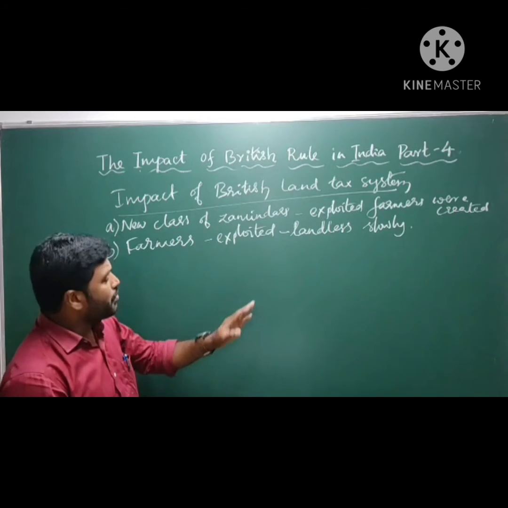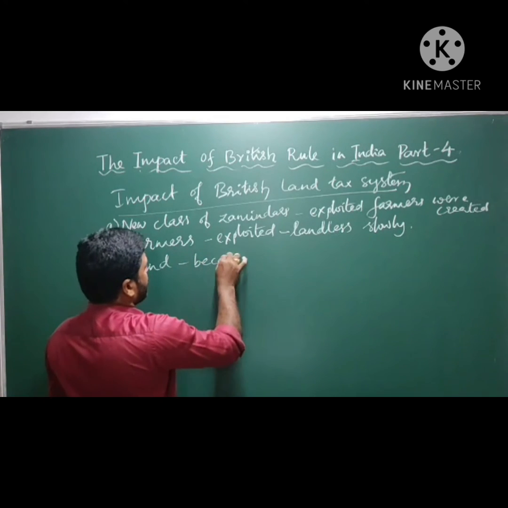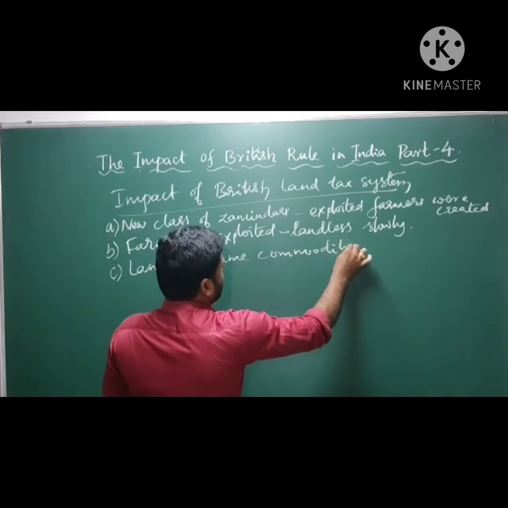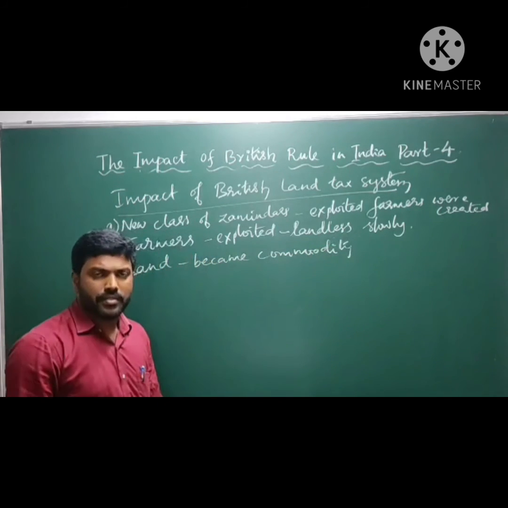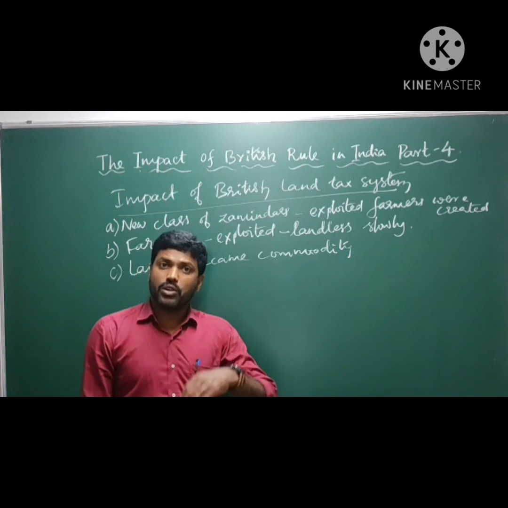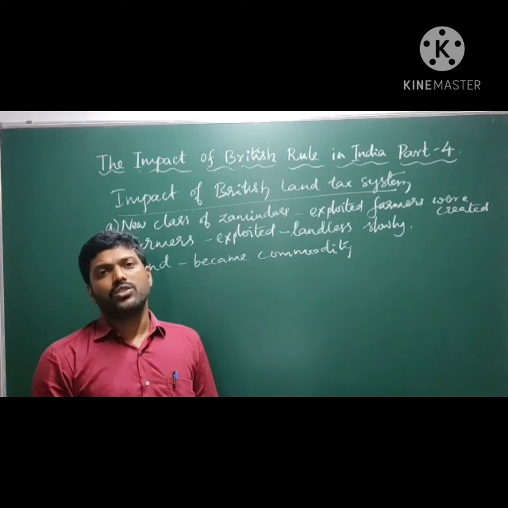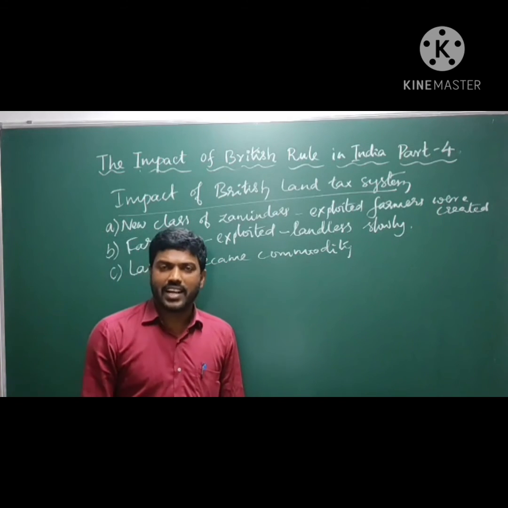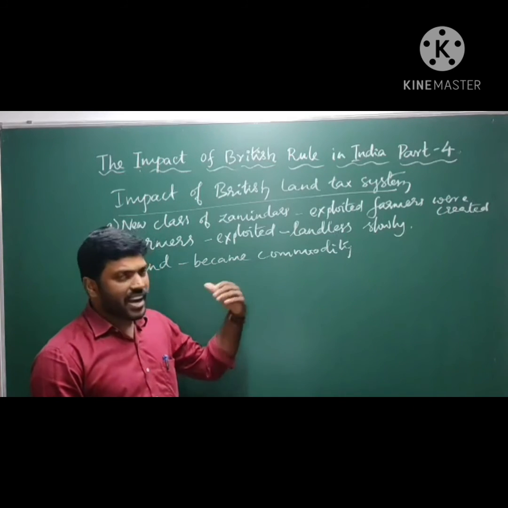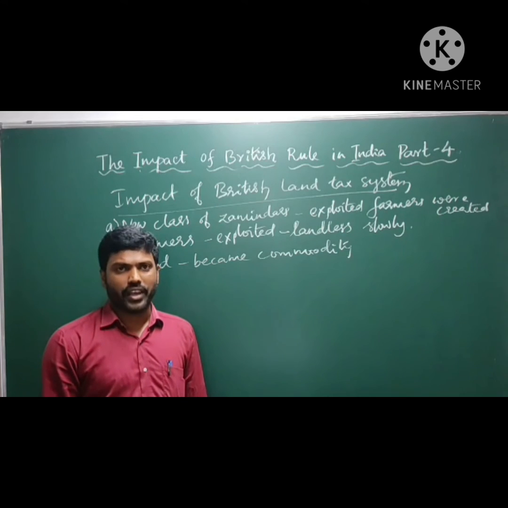Okay, next, the third one: land became a commodity. By the introduction of all these land tax systems by the British, land became a commodity in India and loans could be raised by mortgaging the lands. Land became like a commodity. By mortgaging that land, anyone can raise a loan.